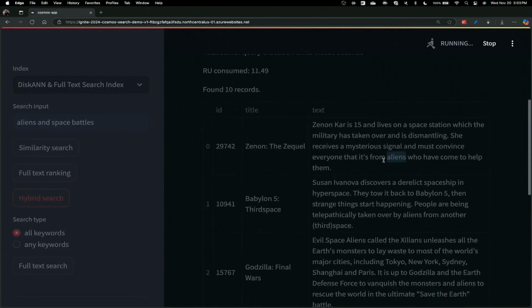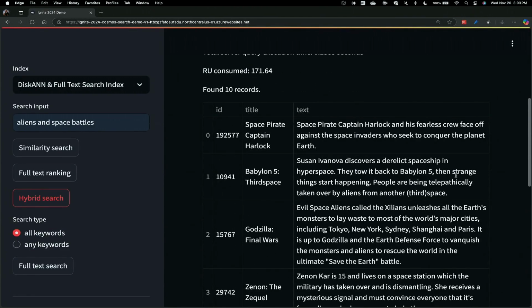Finally, I can execute a hybrid search, and the hybrid search is going to combine both the vector similarity search and the text-based scoring to bring the most relevant results to the top, right? So for example, I can see Babylon 5 here. So this is actually a perfect movie given the search term that I had that I wasn't actually able to find in my top 10 vector search alone. So combining it with the text ranking, the BM25 text ranking, brought even more relevant results to the top of my search.